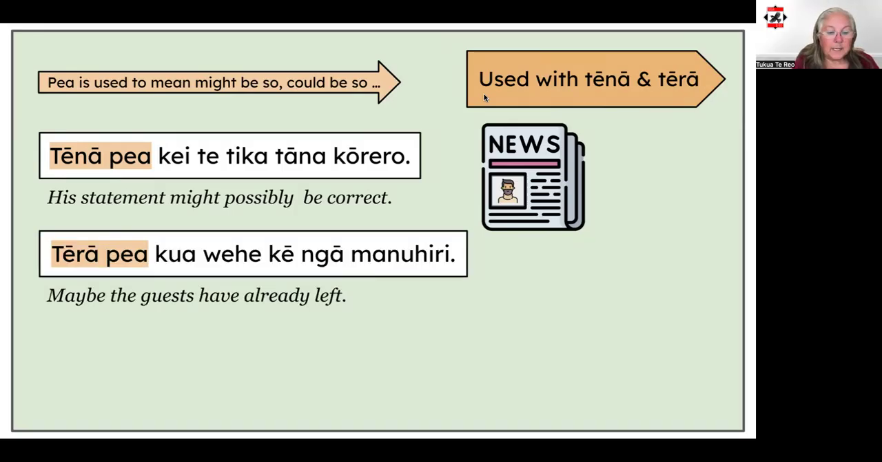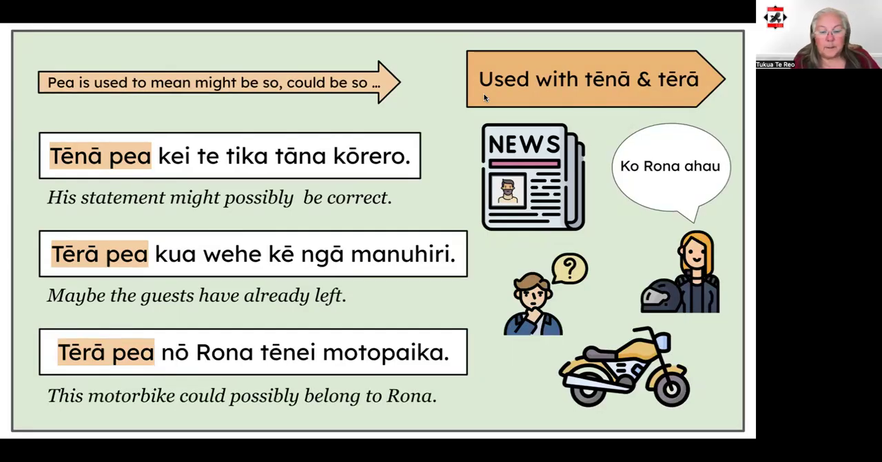Tērā pea kua wehe ke ngā manuhiri. Maybe the visitors have already left. And one more example. Tērā pea nō Rona tēnei motopaika. This motorbike could possibly belong to Rona.